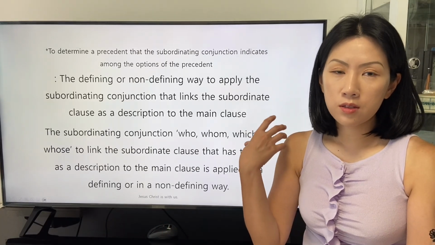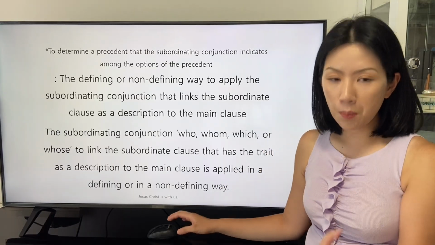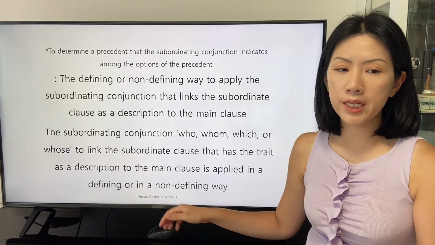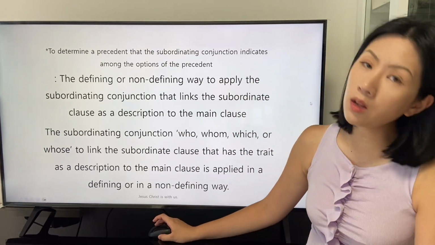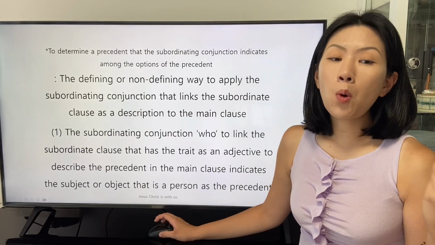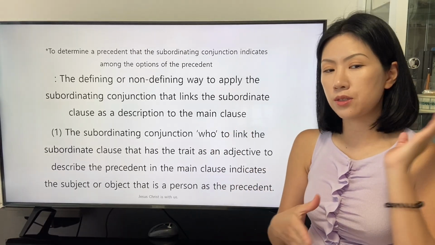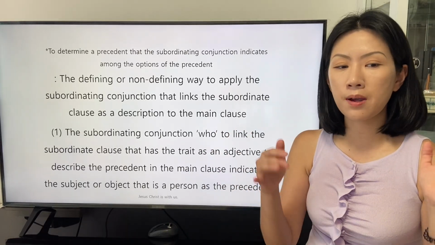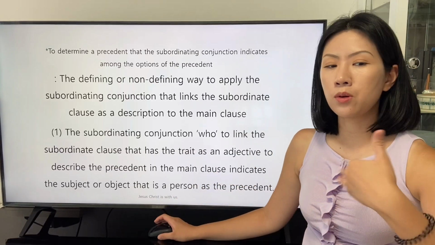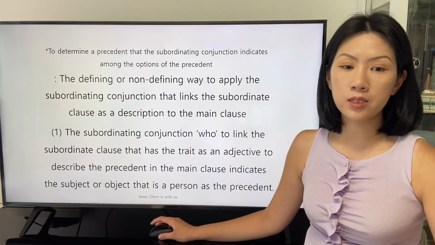The subordinating conjunction who, whom, which, or whose to link the subordinate clause that has a trait as a description to the main clause is applied in a defining or in a non-defining way, in either way. The subordinating conjunction who to link the subordinate clause that has the trait as an adjective to describe the precedent, who is a person, in the main clause indicates the subject or object that is a person as the precedent. This is the primary premise.